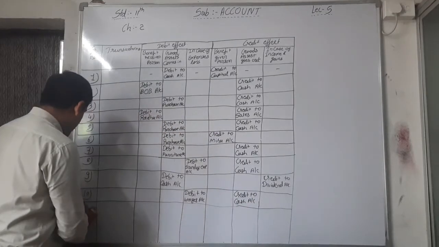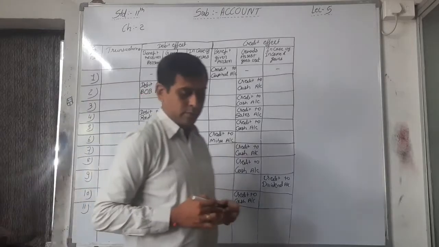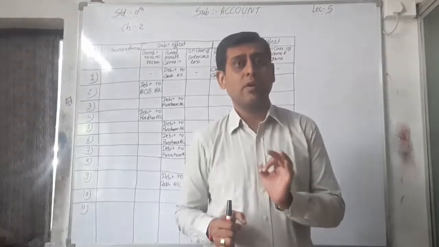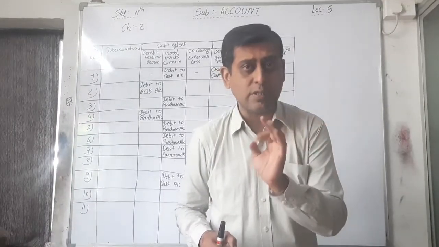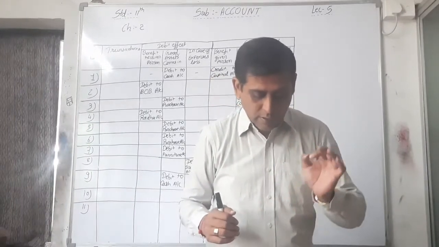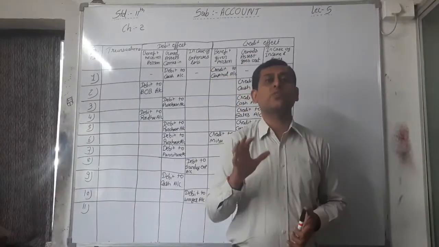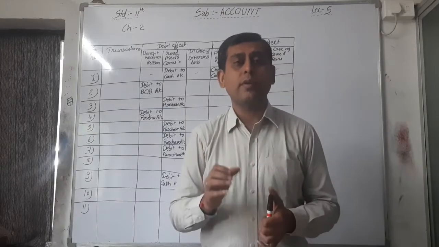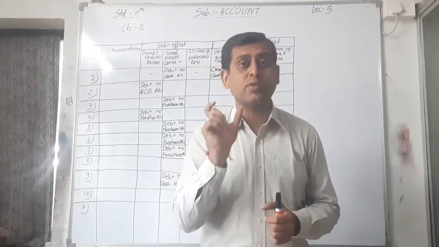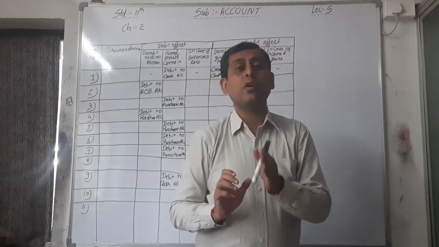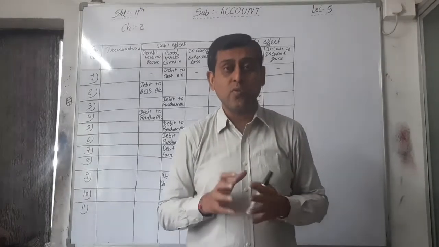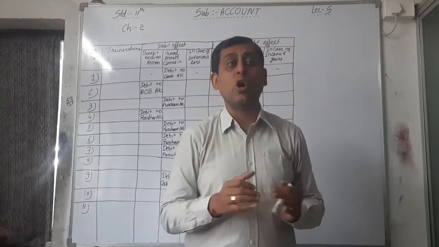Okay, in the last, the 11th one, machine of rupees 15,000 purchase. See, underline that particular one, machine purchase. So it is an asset that comes into the business from Ramesh Brothers. Ramesh Bros is a personal account. Underline that, Ramesh Bros, a personal account. But is it benefit receiver or giver? Benefit giver. We are purchasing this machine on credit.